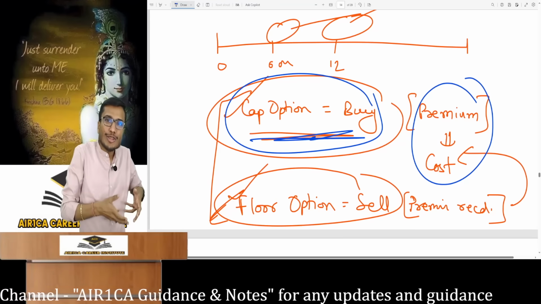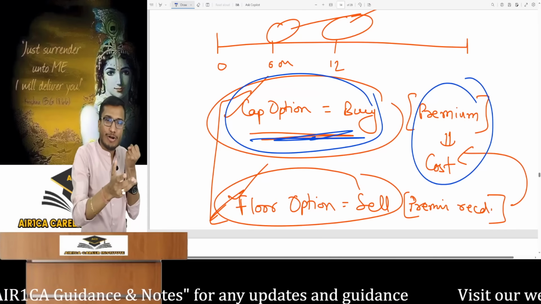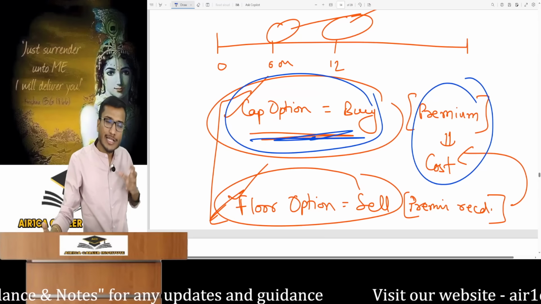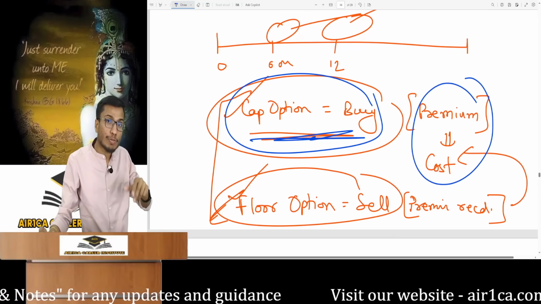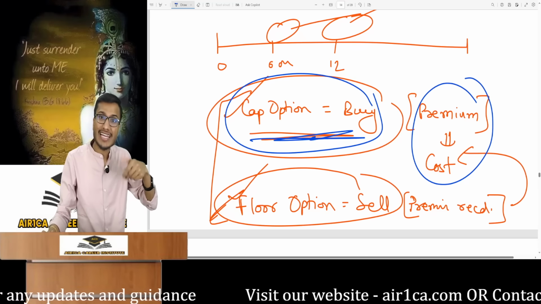So I thought, why not sell a floor option to someone? I will sell a floor option to collect its premium, then use that to buy a cap option, completing my hedging. In a floor option, if I buy it, I get a payoff. If I sell a floor option, I will have to pay the payoff, right? If I sell the floor option, then a payoff will not come, it will go.